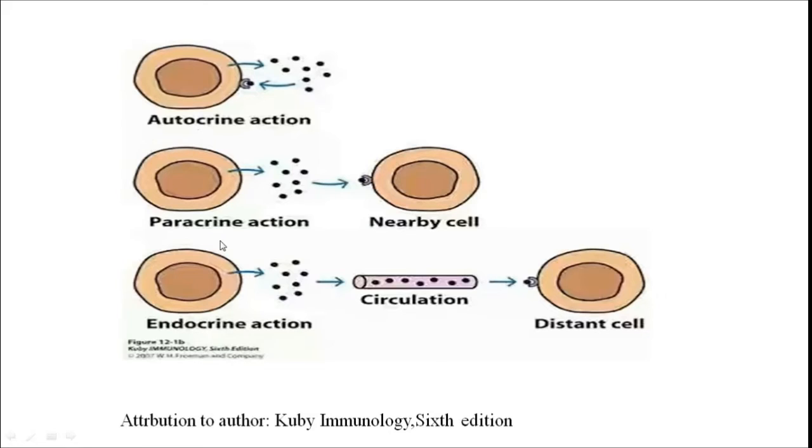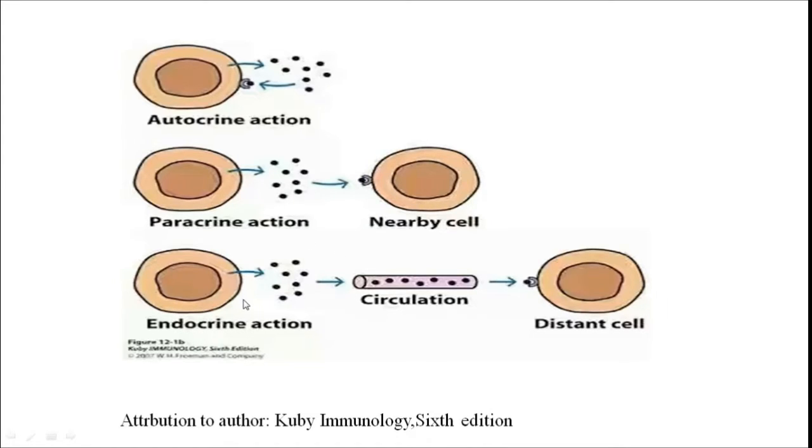In case of the paracrine action, now this is the cytokine producing cell. It produces the cytokine. This cytokine will bind to the receptor of the target cell. Now, in this case, this target cell is situated near this cytokine producing cell, and this is called paracrine action.